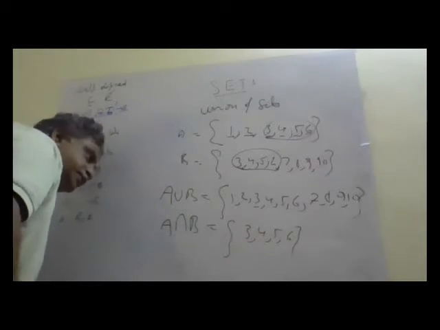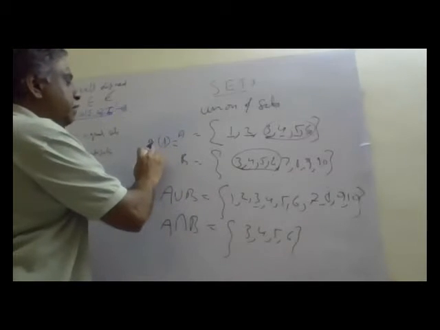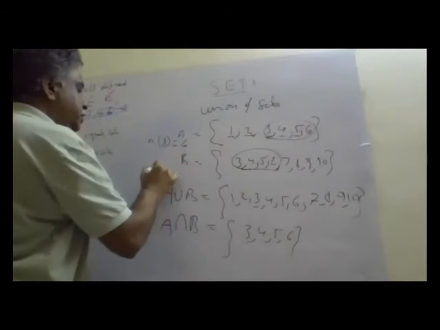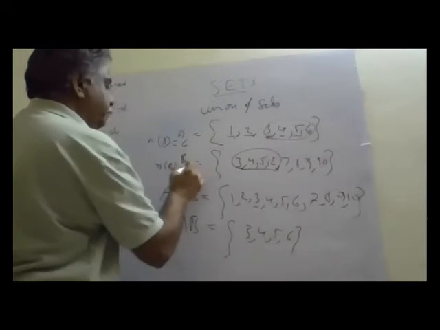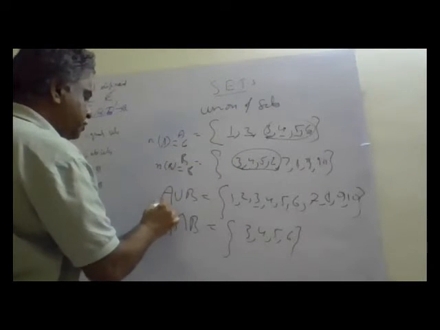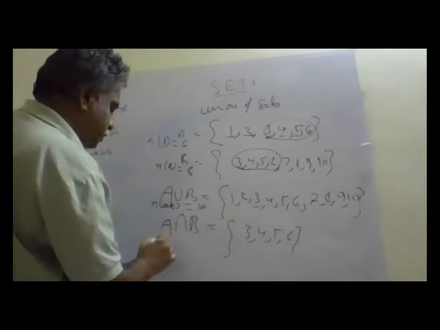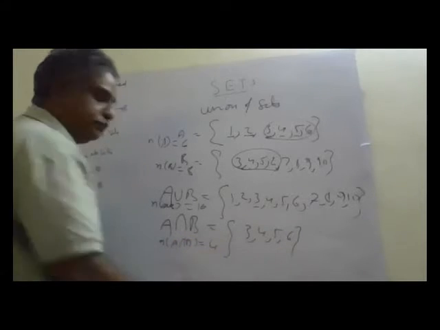Okay, now let us see. What is n(A)? The number of elements in A: 1, 2, 3, 4, 5, 6. What is the number of elements in B? 8. What is the number of elements in A union B? 10. What is the number of elements in A intersection B? 4.